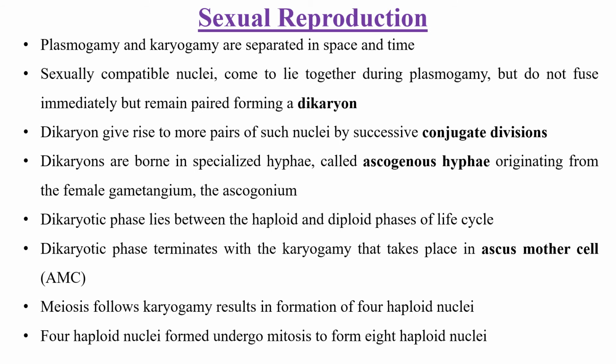Sexually compatible nuclei come to lie together during plasmogamy but do not fuse immediately. So that cell is known as the dikaryotic phase, and it gives rise to more pairs of such nuclei. If one cell in the hyphae has two nuclei, it gives rise to more nuclei by successive conjugate divisions.